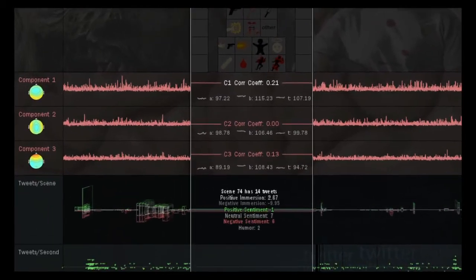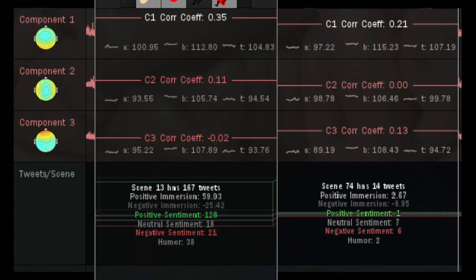Comparing this scene to the previous one, we see that while both produced significant spikes in brainwaves, the depiction of a headshot generated more tweets with higher levels of immersion and positive sentiment. We think these scenes highlight a fascinating gap between moments that people are comfortable sharing and those they keep to themselves. So while Twitter may provide a useful proxy, there are worlds of engagement that aren't necessarily captured on social media.